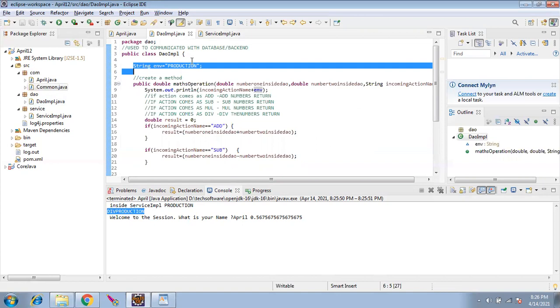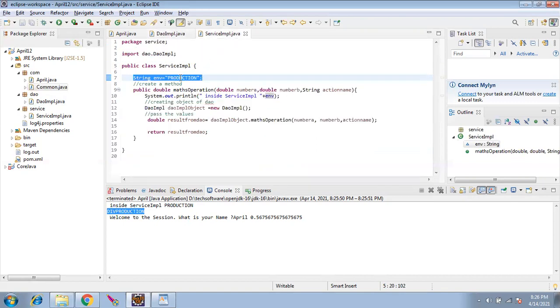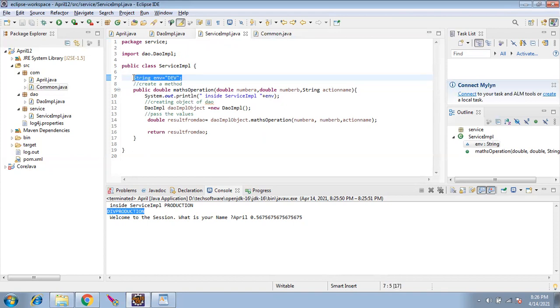And also, if let's say tomorrow the production name is changed to dev, what I have to do, I have to come to both the places and change it. Correct? If I forget to change in multiple classes, in few classes it will be dev, few classes it will be production. Today, for just two files, it is okay. In large projects, we'll have 100 files. So we cannot have all common variables in every single file. So what we do is we create one class common and we push this variable there.